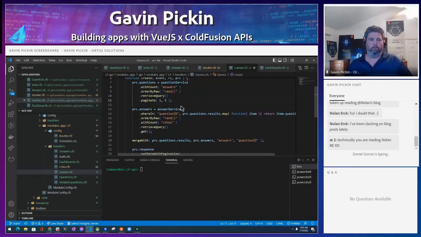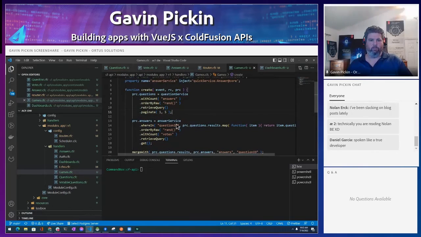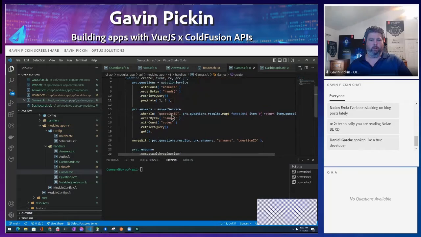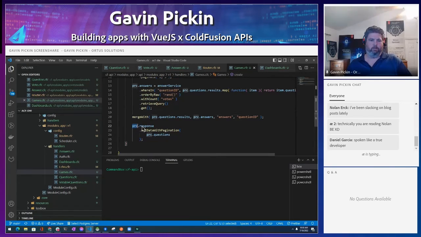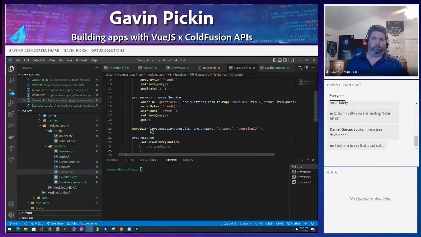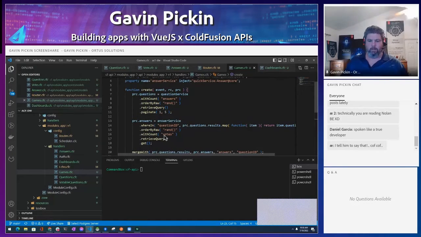And then here, we're actually going to get some answers back as well for the questions, and then we're going to merge them together. So when we get our questions, it has the questions with all the answers in there, and that does the trick. And then we're using our response. Our RC response is a Coblox option for giving a response back, so we can set that data with pagination information and send it back to the server. So our API handler is pretty slick.